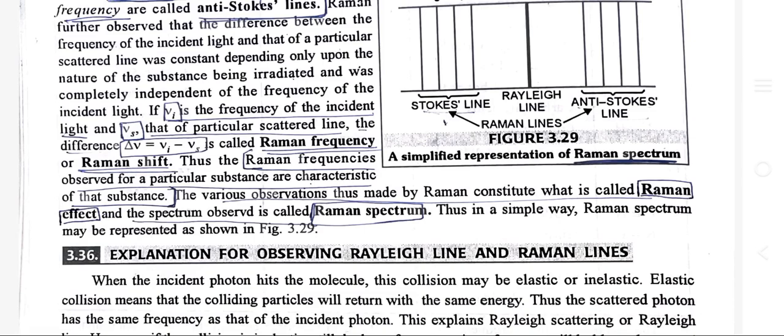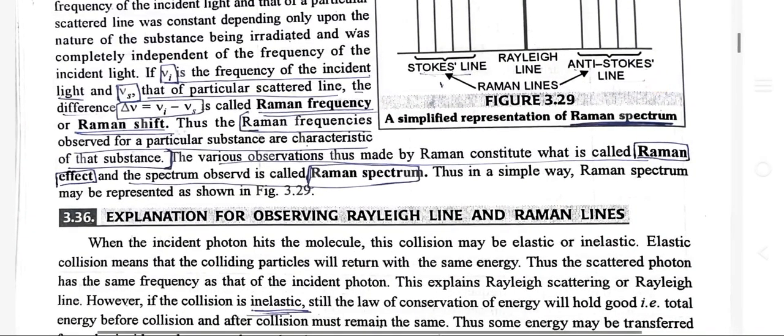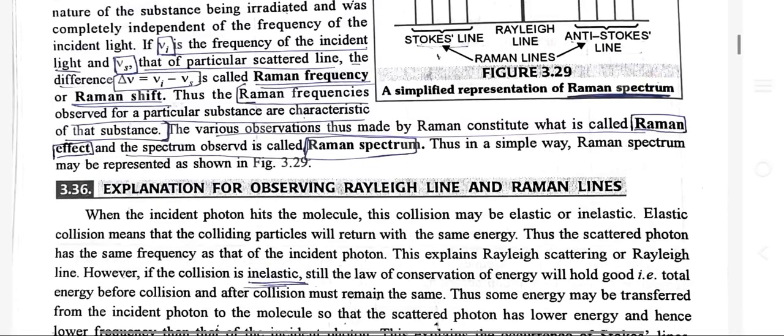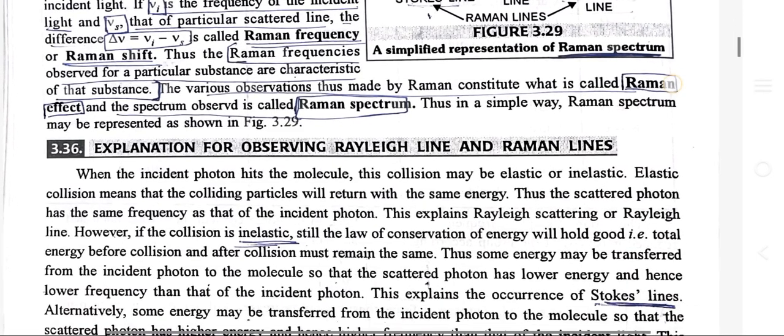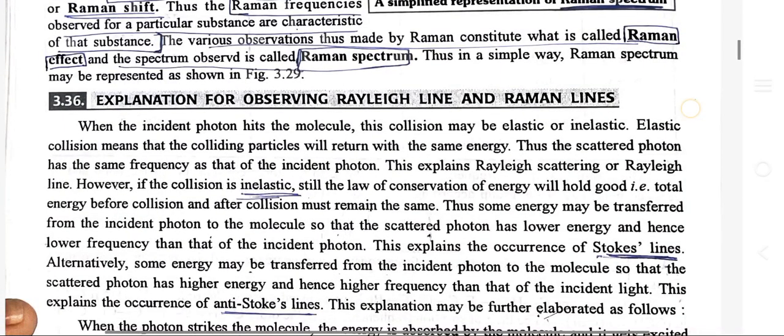The various observations thus made by Raman constitute what is called Raman spectroscopy, and the spectrum observed is called the Raman spectrum. Thus, in a simple way, the Raman spectrum may be expressed as shown in the figure.